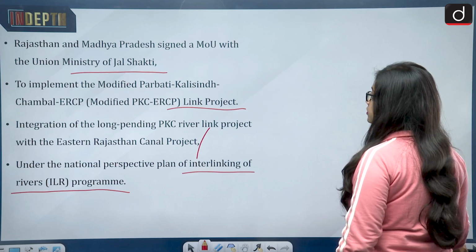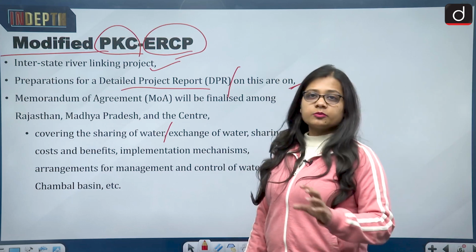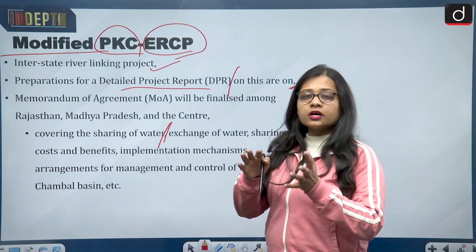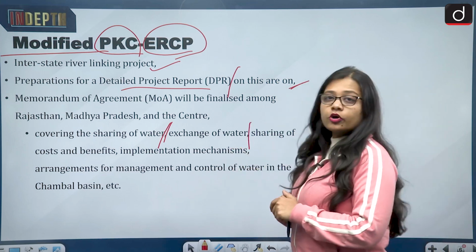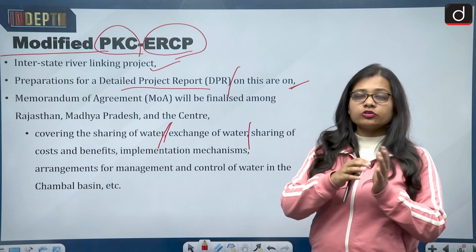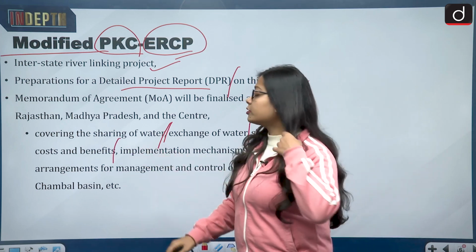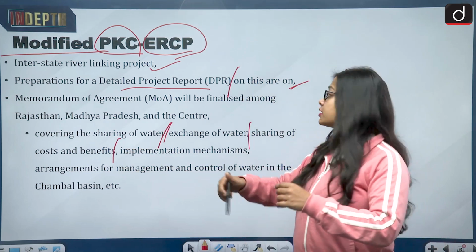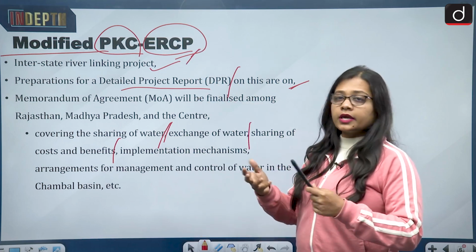So let's get back. What the modified PKC and the ERCP project will include is covering the sharing of water, that is, how the water of these rivers will be shared. Then exchange of water: how the water will go from Madhya Pradesh to Rajasthan and how they will use it. Then sharing of cost and benefits: what will be the cost of this project and what will be the benefits that the ERCP or the interlinking of river will inculcate.